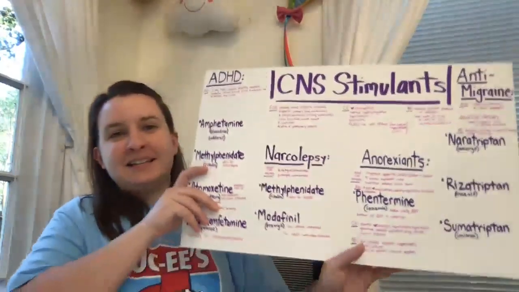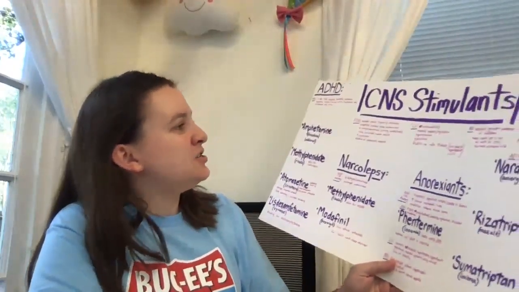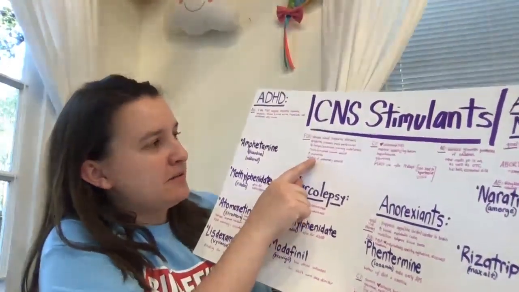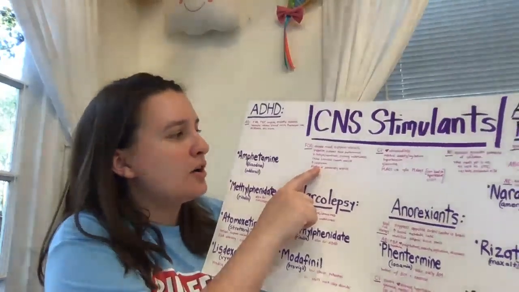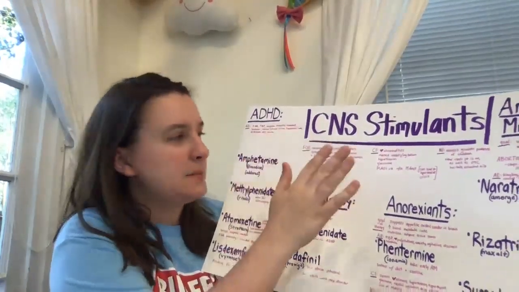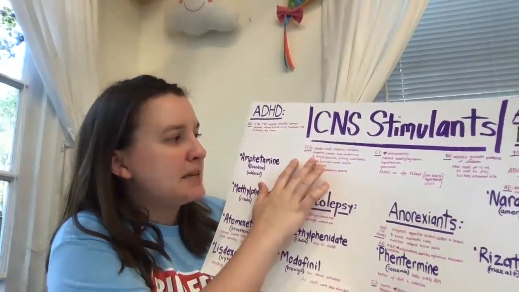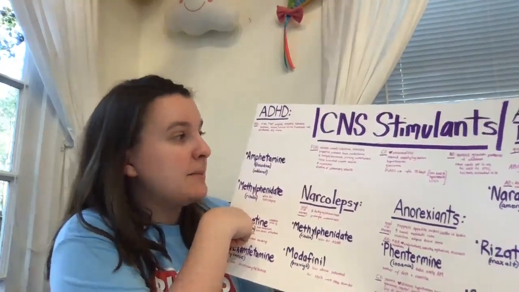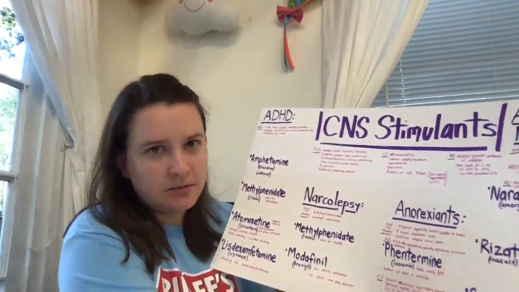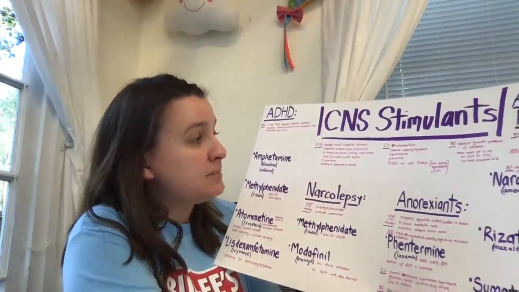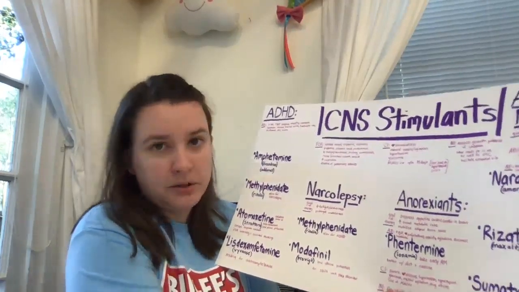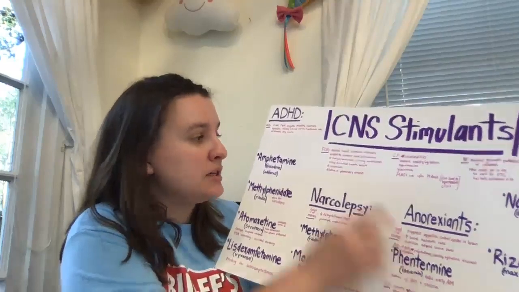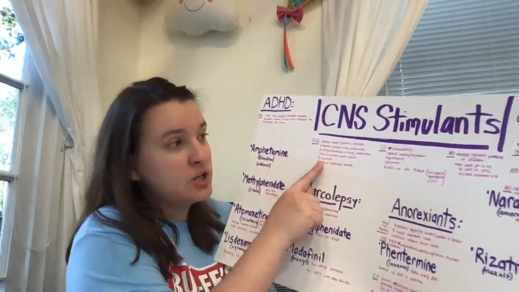So here we go. We're going to talk about CNS stimulants. Generally, CNS stimulants are going to elevate the mood, create euphoria, and alert the patient. They're going to decrease appetite, increase task performance, and decrease fatigue and drowsiness. Prolonged wakefulness is also a goal. It'll relax bronchial smooth muscle, and there will also be dilation of pulmonary arteries, as well as increased respiration.